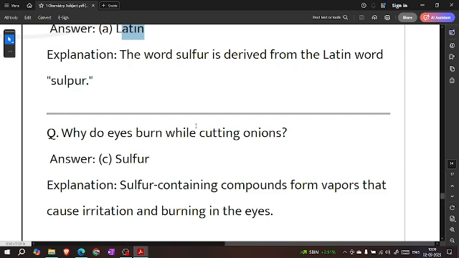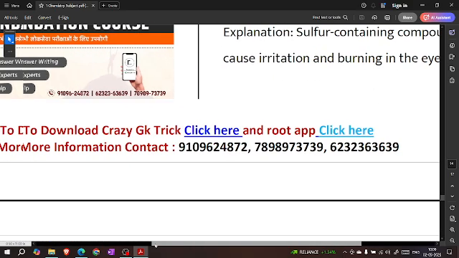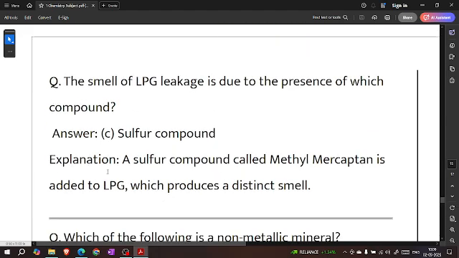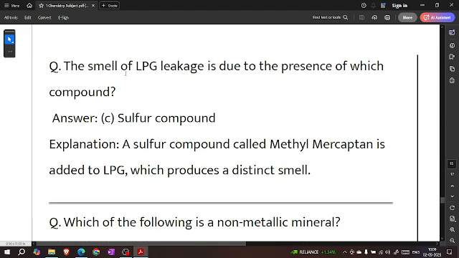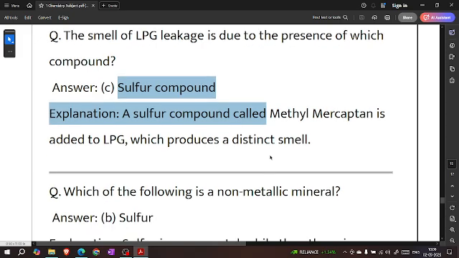Why do eyes burn while cutting onion? Sulfur. Sulfur-containing compounds from the vapors cause irritation and burning in the eye. The smell of LPG leakage is due to the presence of which compound? Sulfur compound. The sulfur compound methyl mercaptan is added to LPG, which produces a pungent smell.